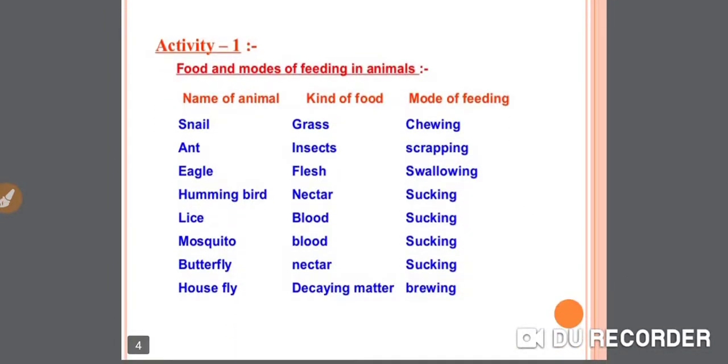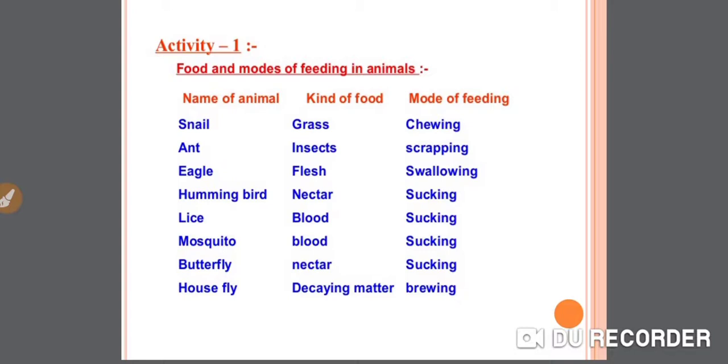Next, activity. In this activity, we have to discuss the food and modes of feeding in animals. Number first, name of animal. Second, kind of food and mode of feeding. As we have already discussed in the previous slide, we will rediscuss it in the activity also. Okay, so let's start. Number first, snail: kind of food is grass, and mode of feeding is chewing.